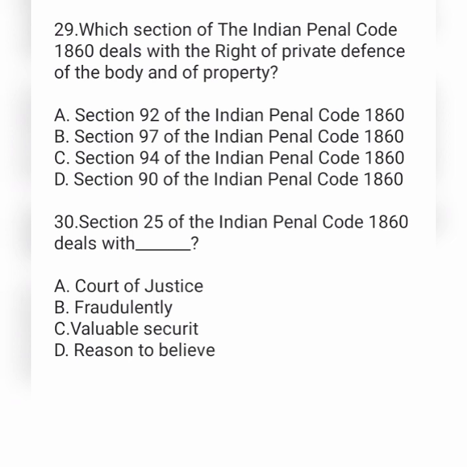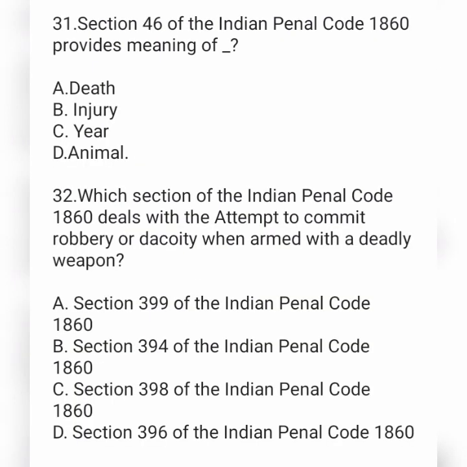Next, the 30th question, section 25 of IPC deals with. Option A court of justice, option B fraudulently, option C valuable security and option D reason to believe. Section 46 of IPC provides the meaning of option A death, option B injury, option C fear, option D animal.